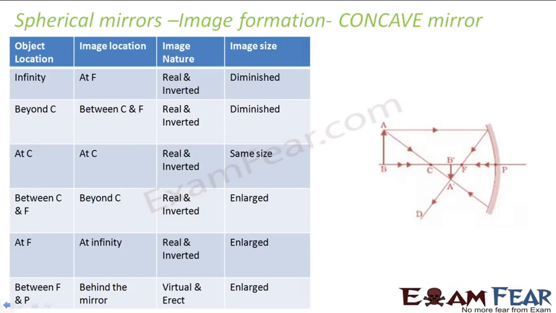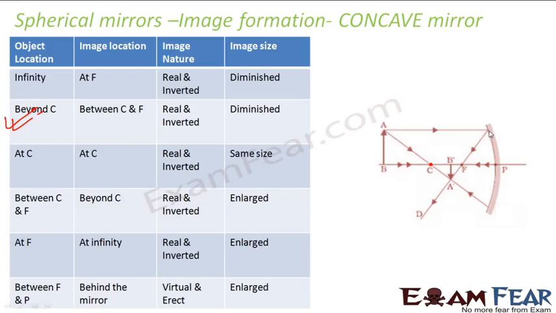Now here let us look at the image formation by a concave mirror. I am not going into the detail of this, but looking at this table, you can see that as you keep changing the location of the object, the corresponding location of the image also changes, and the nature and size of the image also change. Just for a sample here, we have shown the ray diagram for the second scenario, where AB is the object which is placed beyond the center of curvature. Right? So if you place the object here, what happens? Let's draw the ray diagram.